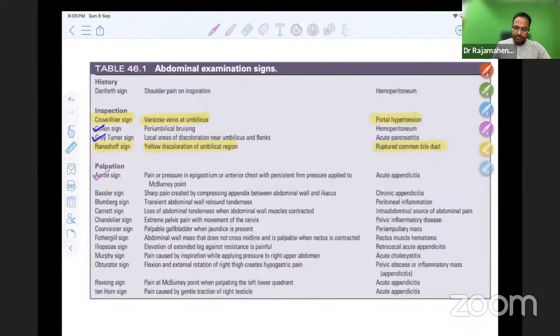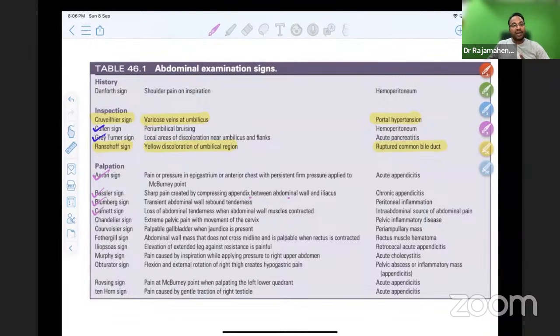Aaron sign, okay, pain or pressure in the epigastrium or anterior chest with a persistent firm pressure to the McBurney's point. When I keep pressing the McBurney's point, we will have a pain in the epigastric region. Psoas sign, between abdominal wall and iliacus. Blumberg sign, you know very well, rebound tenderness.